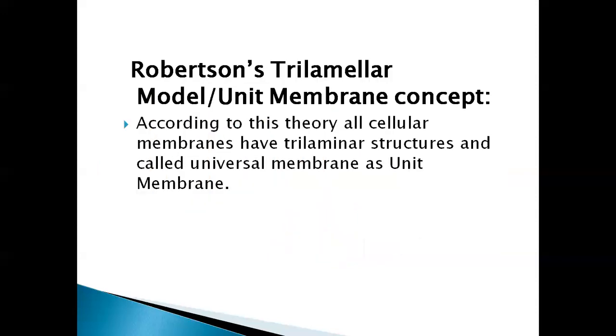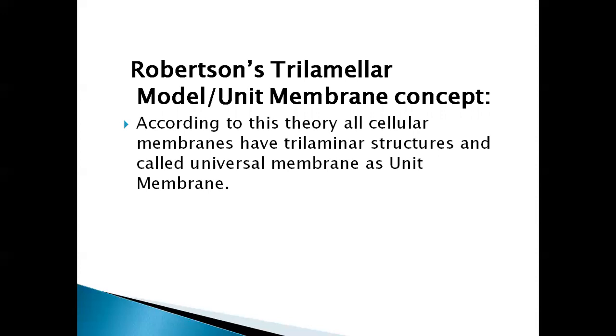And the second model is the Robertson trilamellar model, or another name is the unit membrane concept. Robertson proposed this model in 1960.